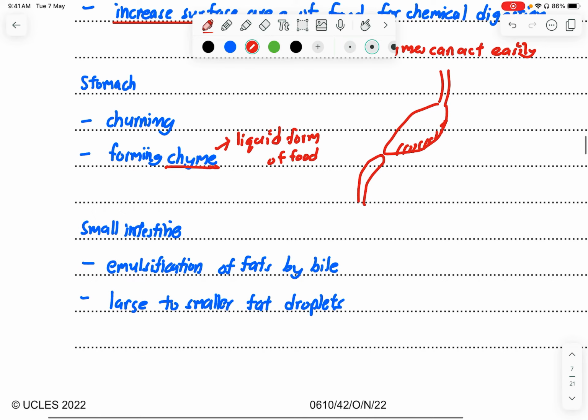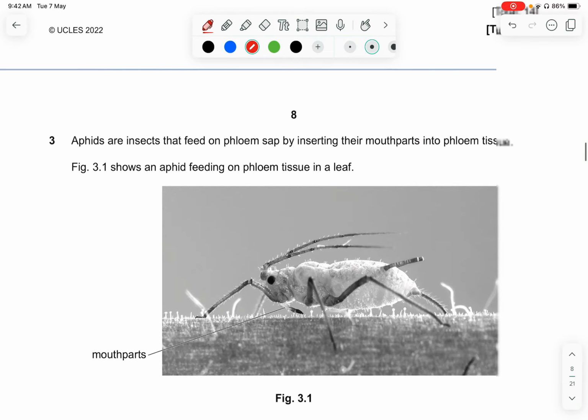Okay, that's the small intestine. It allows the emulsification of fats by bile. So bile, we all thought is chemical digestion, but it's not. Chemical digestion must involve enzymes. Bile is not an enzyme. Bile is just an alkaline liquid that helps to emulsify the fats from larger droplets to smaller droplets of fat. It's not from fats to fatty acid and glycerol. It's different because it's just breaking down the big molecules of fat into smaller ones. Okay, so that's how you get your 6 marks.